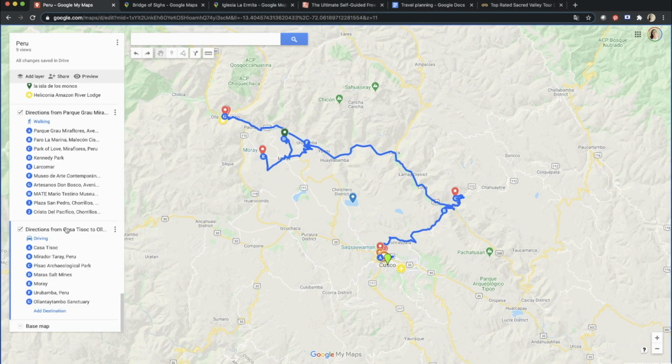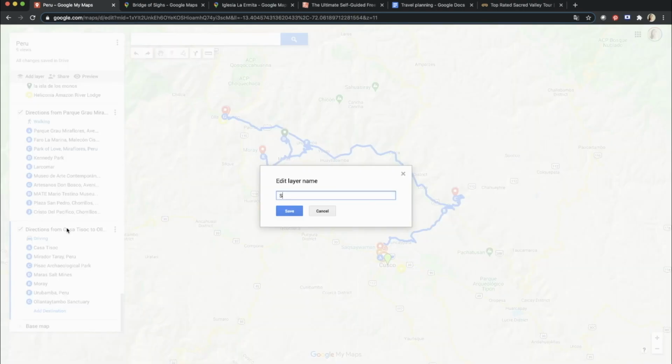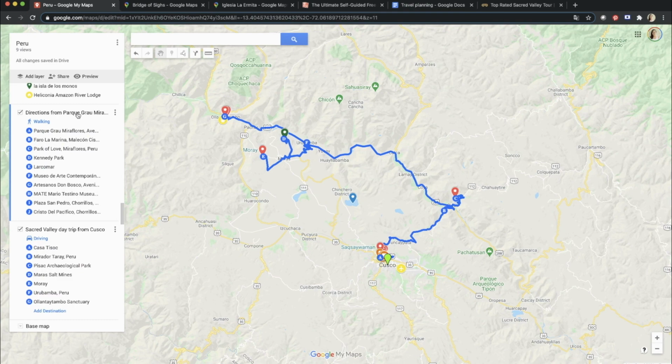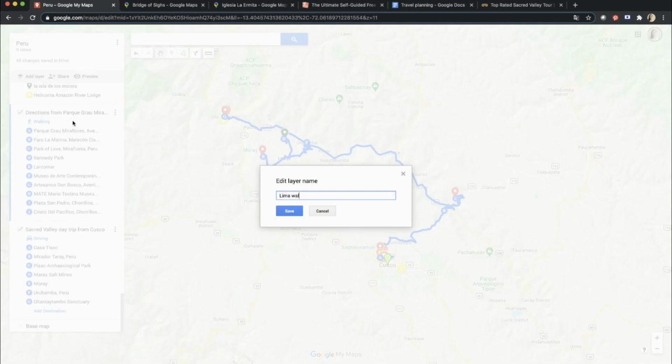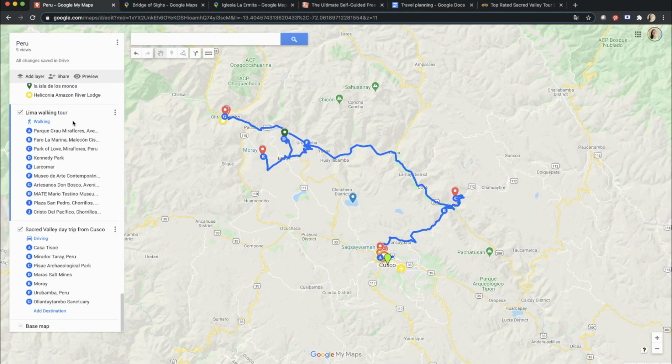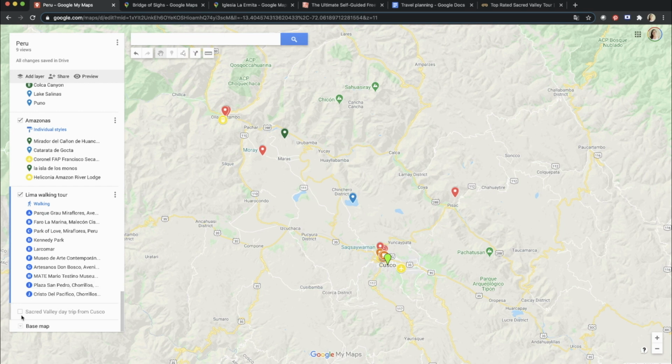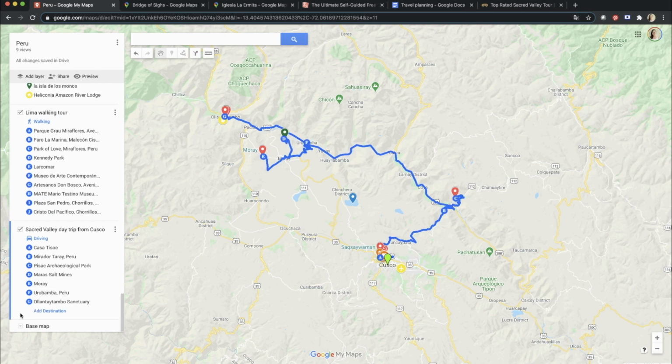Now, let's just rename this. And the good thing about layers is that you can just turn them off and on if you are disturbed